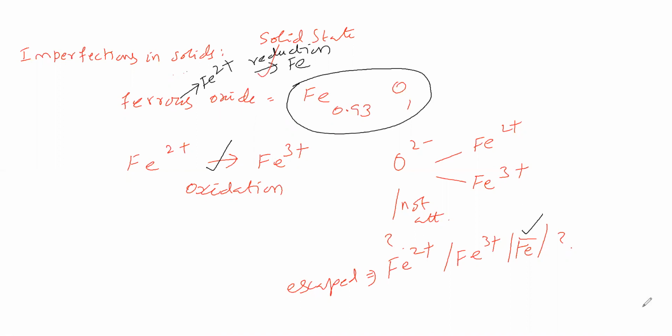So that means in ferrous oxide, a redox reaction takes place. What redox reaction? Is it disproportionation? Redox reaction means oxidation and reduction.